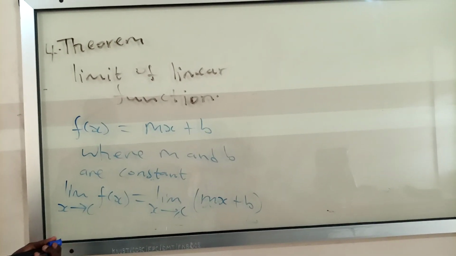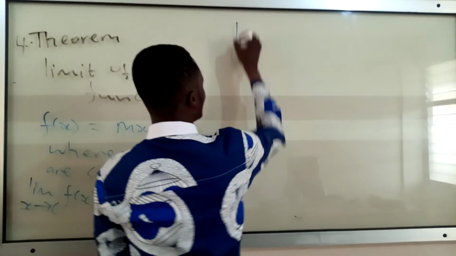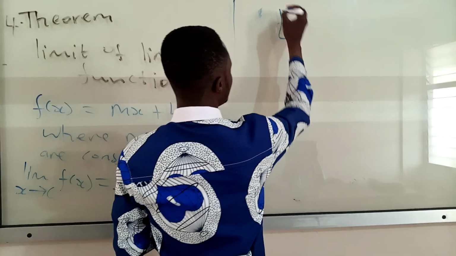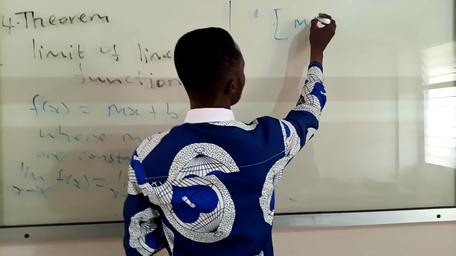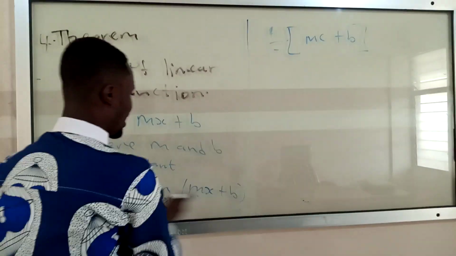So what I have to do is just substitute c into where I see x. So I'm going to get mc plus b. And that is my answer for this one.